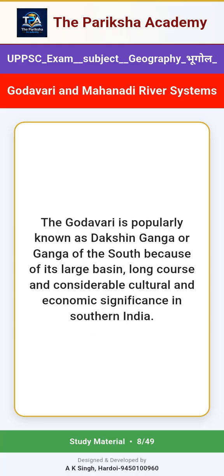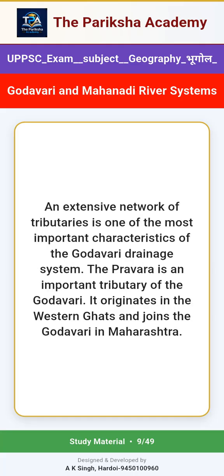The Godavari is popularly known as Dakshin Ganga or Ganga of the South because of its large basin, long course and considerable cultural and economic significance in southern India. An extensive network of tributaries is one of the most important characteristics of the Godavari drainage system. The Pravara is an important tributary of the Godavari. It originates in the Western Ghats and joins the Godavari in Maharashtra.